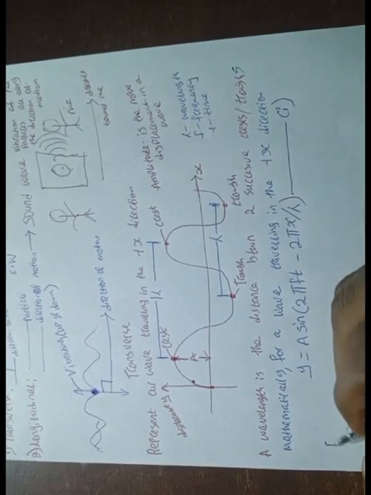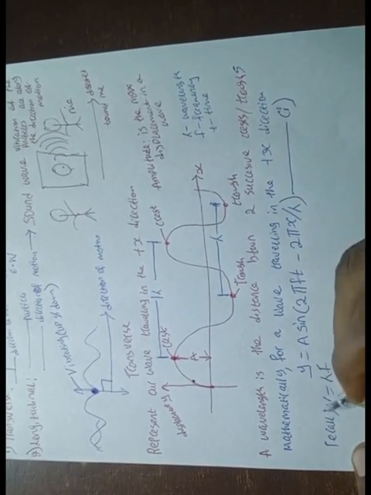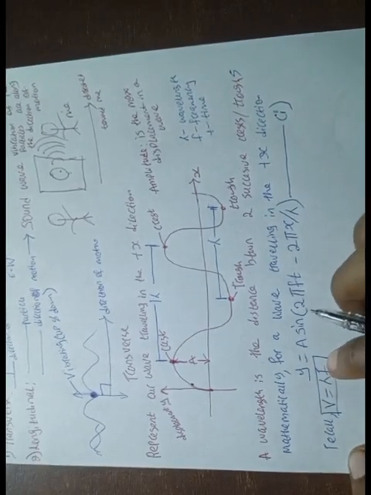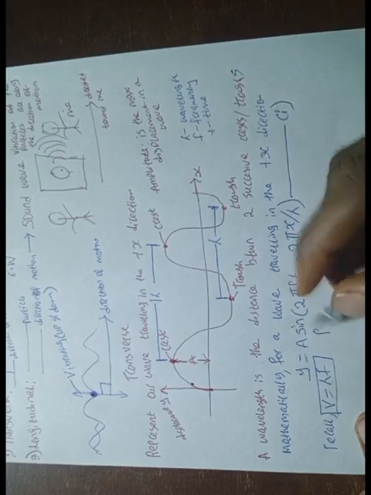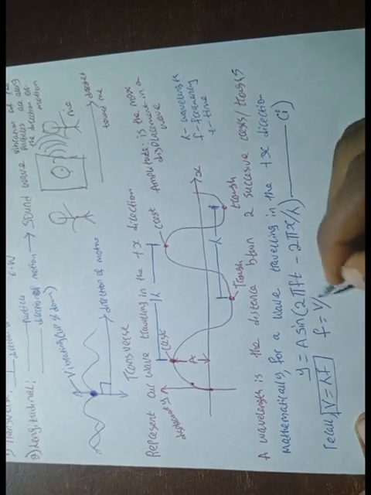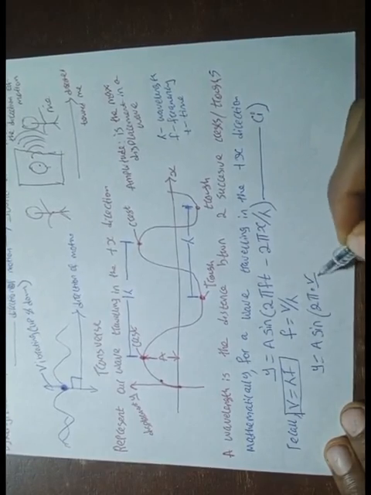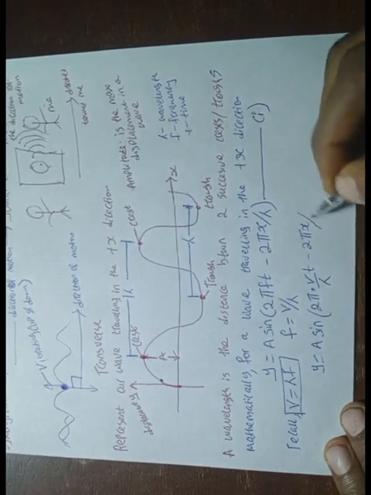Now we brought out equation 1. Now recall, v is equal to what? Lambda f, which is an equation for waves. Now what do we do? Let's make f the subject of the formula. So f is going to be v over lambda. Now we're going to substitute this into equation 1. So that will be y equals A sine 2 pi multiplied by v over lambda, t minus 2 pi x over lambda.